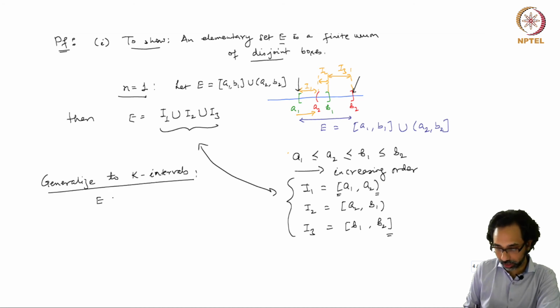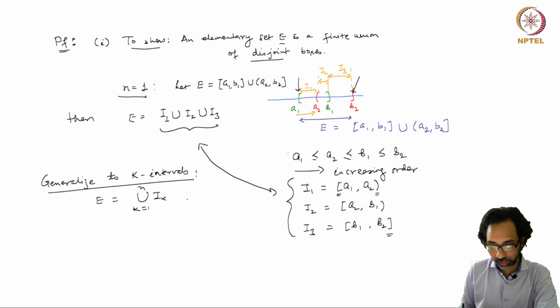So our E is equal to the union of Ik, k equal to 1 to n, but now our Ik's may not be disjoint.